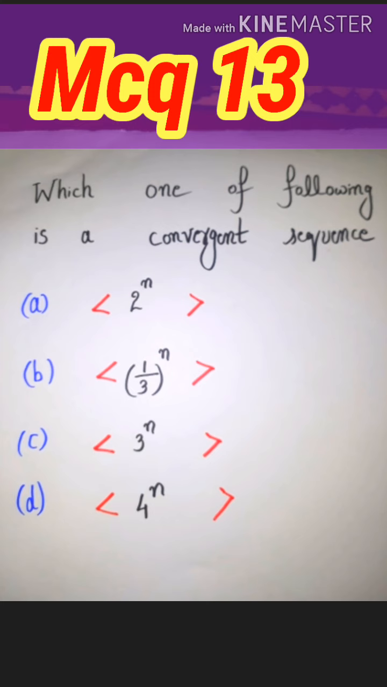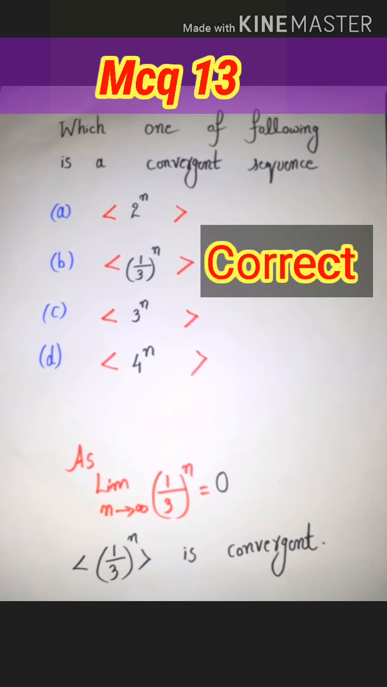Which one of the following is a convergent sequence? Option A, 2 raised to the power n, option B, 1 over 3 whole raised to the power n, option C, 3 raised to the power n, option D, 4 raised to the power n. The correct answer is option B, because the limit as n approaches infinity of the nth term of the sequence is equal to 0.